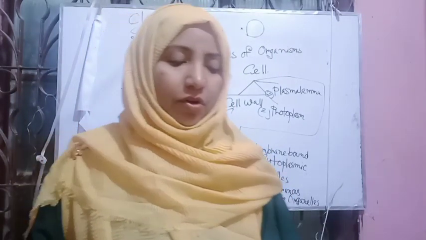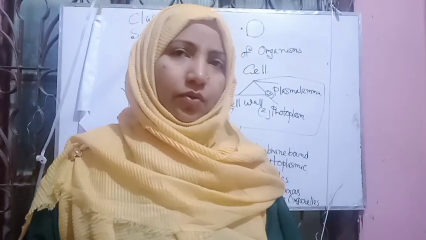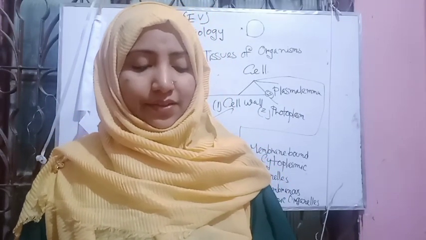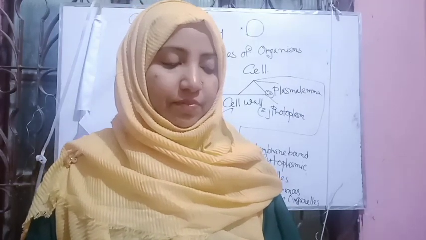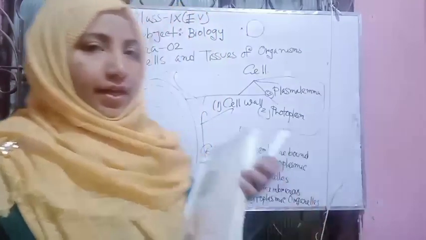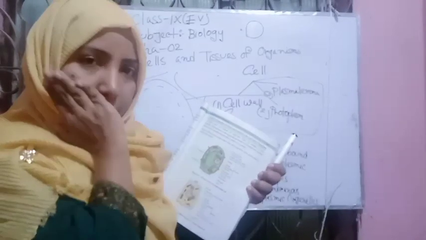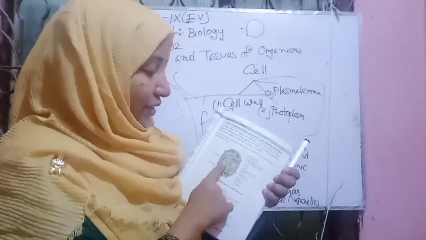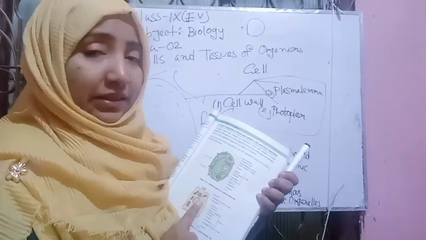There are some organelles found only in plants or in animals. Now, you will have some ideas about the cell wall and some cell organelles which can be seen by the electron microscope. Here we have two electron microscopic structures: the first is the plant cell structure and the second is the animal cell.